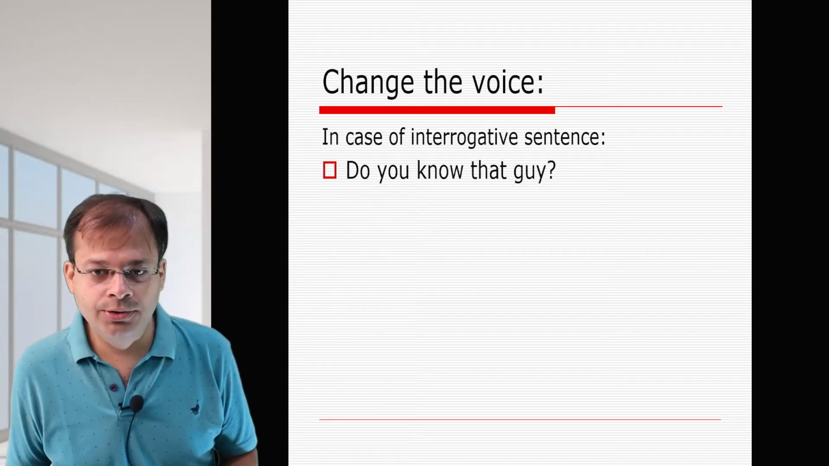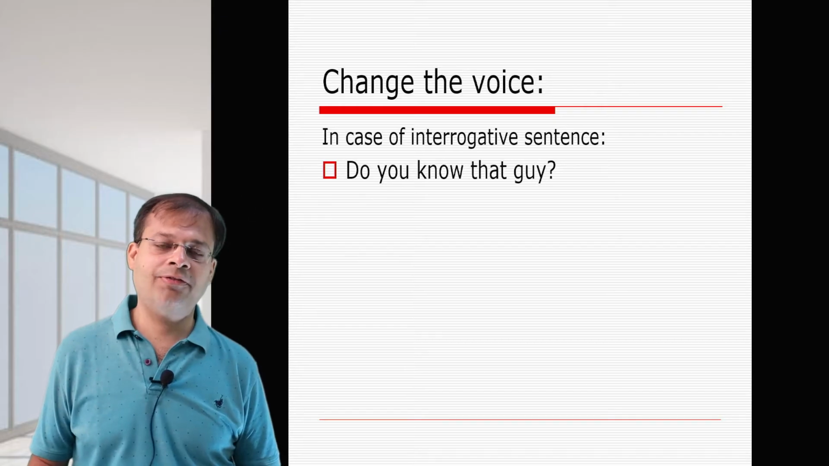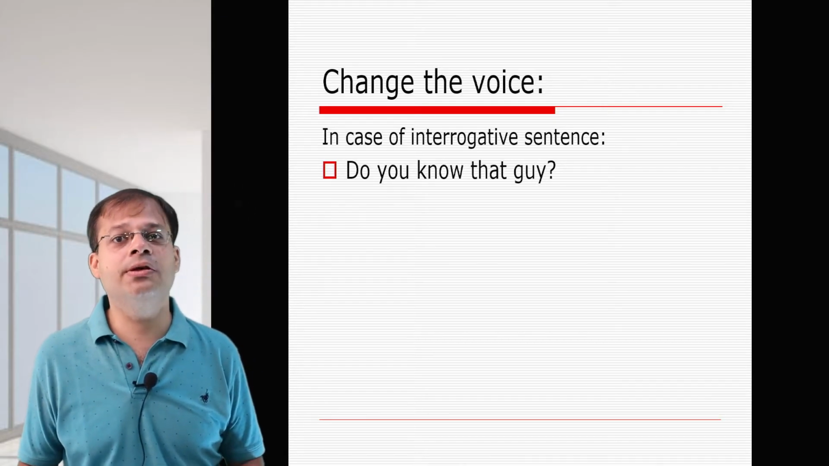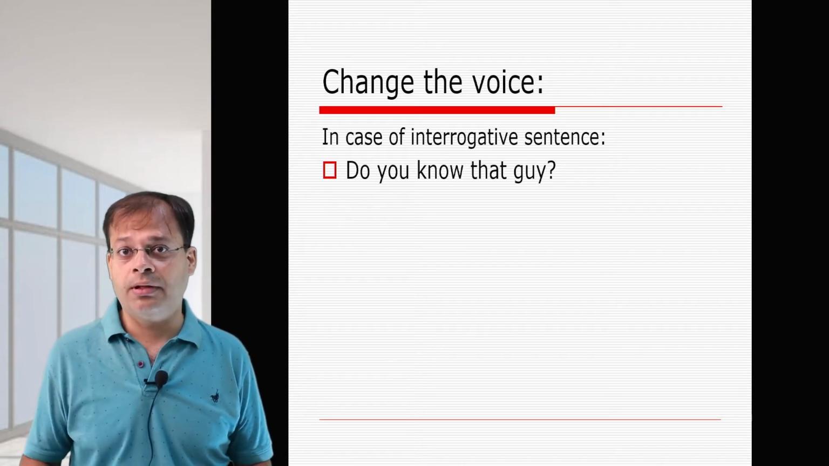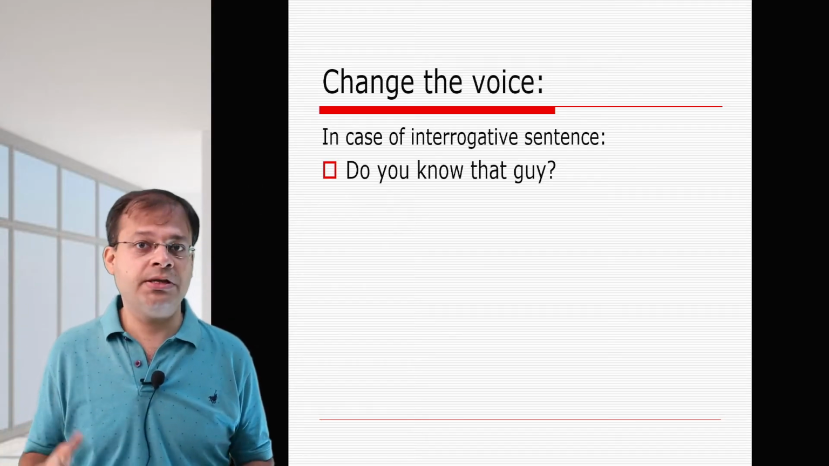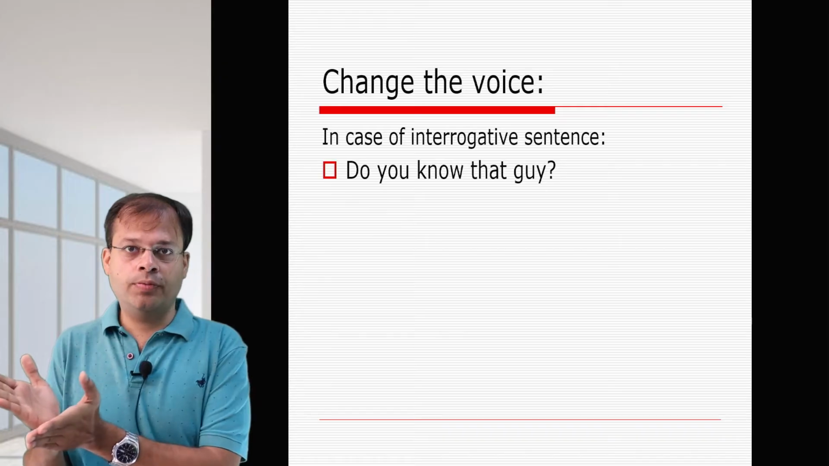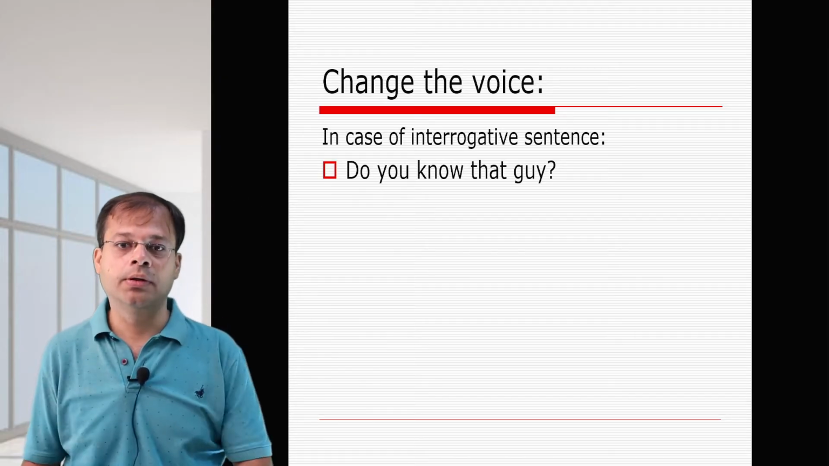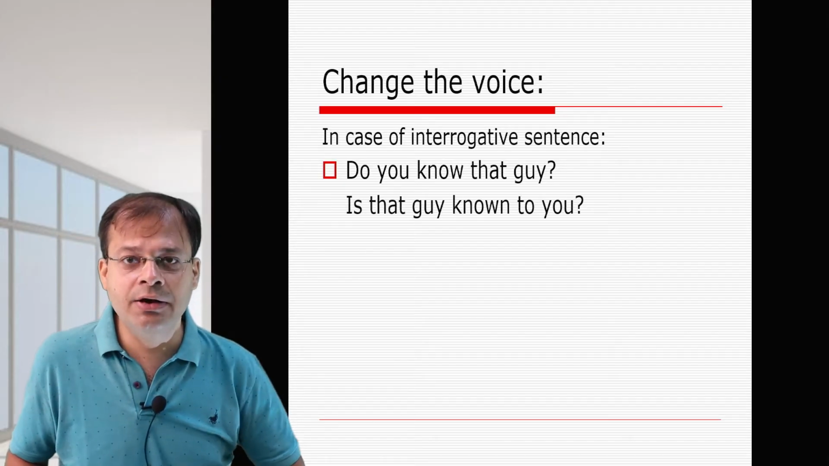Now here, do you know that guy? If you analyze this sentence, do is simple present tense. Give becomes is, am, are given. So do know means know. Know changes to is, am, are known. So is that guy known to you?